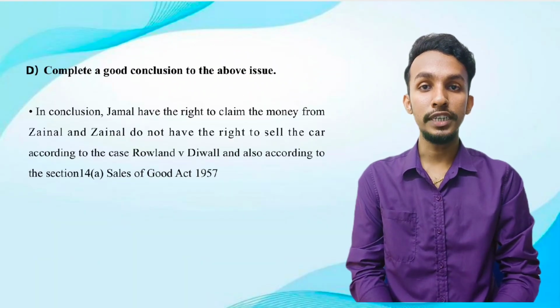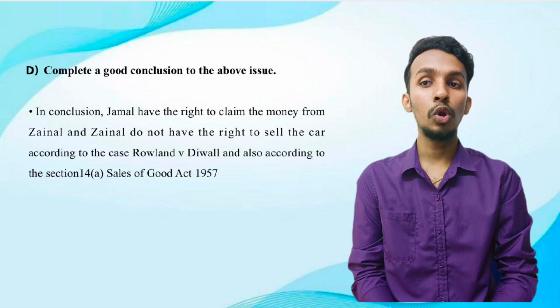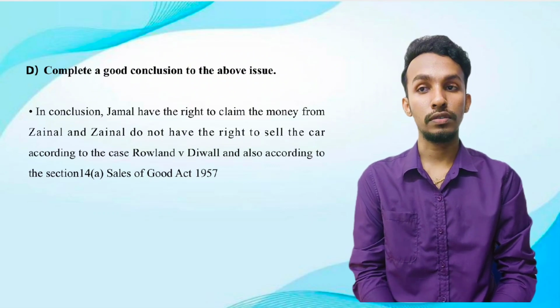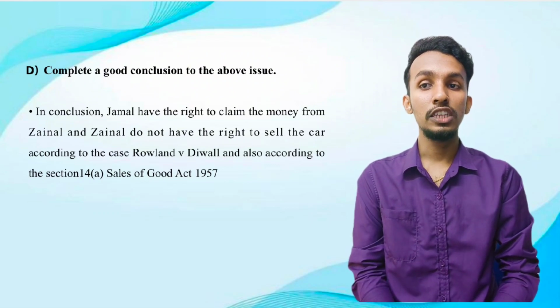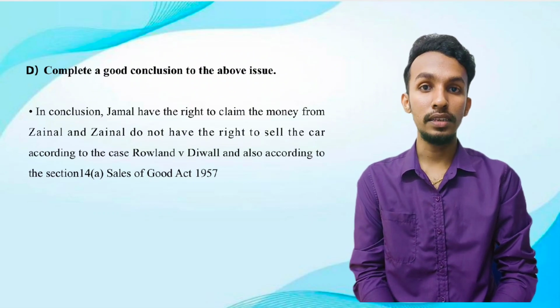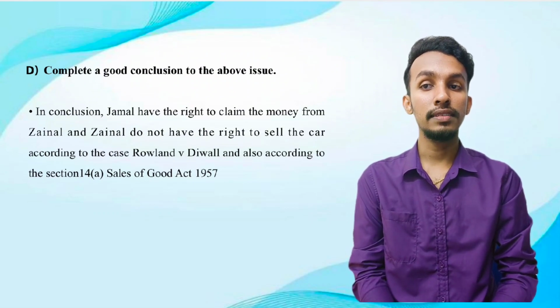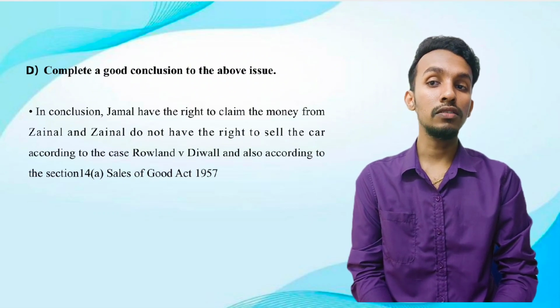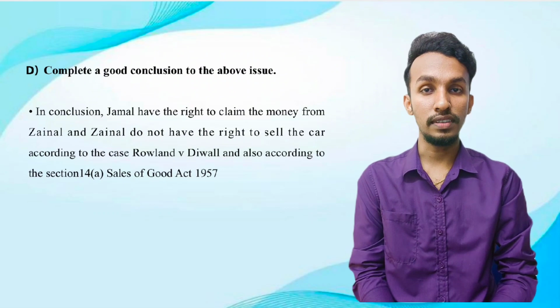Lastly, question 2D, which is to provide a good conclusion to the above issues. The conclusion is that Jamal has the right to claim the money from Zainal and Zainal did not have the right to sell the car, according to the case Rowland v. Divall, and also according to section 14(a) Sale of Goods Act 1957. That's all from me. Thank you.